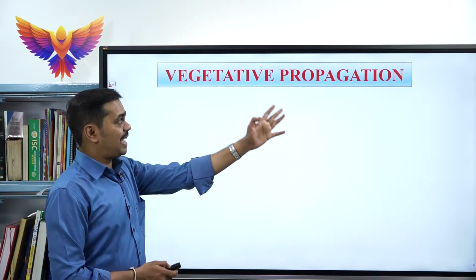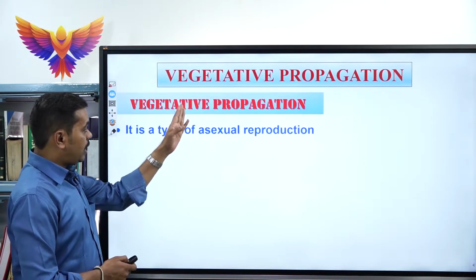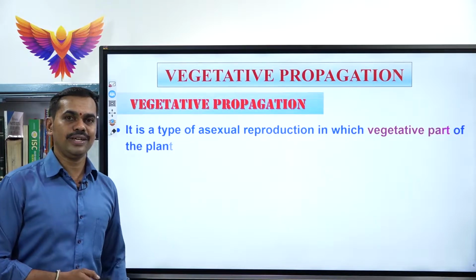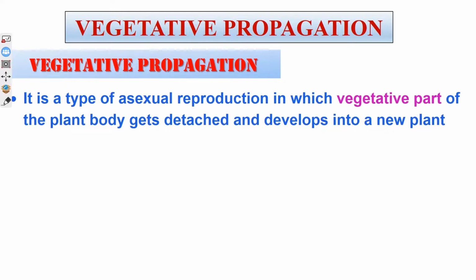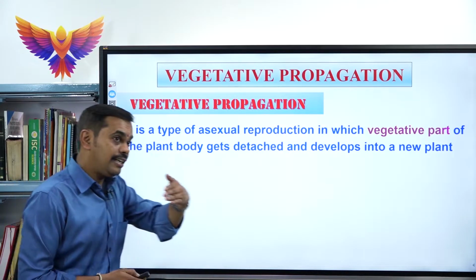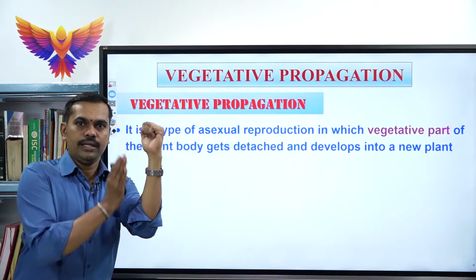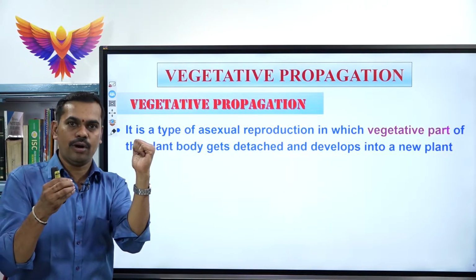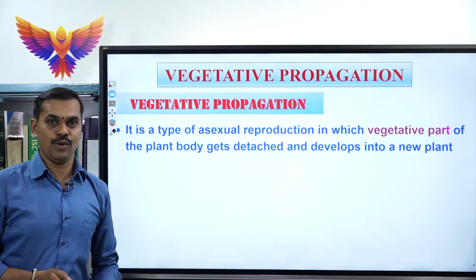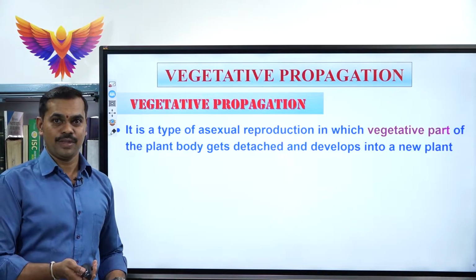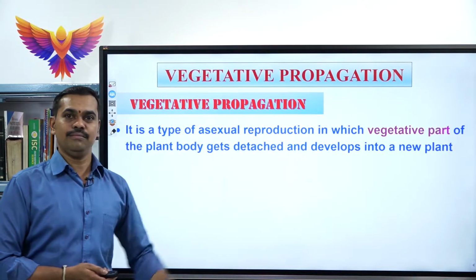Now, let us learn what exactly vegetative propagation is. How exactly can we define it? Actually, it is a type of asexual reproduction in which the vegetative part of the plant body, not the reproductive part, only the vegetative part, gets detached from the parental body. Imagine this is a plant body, this is the vegetative part, and this vegetative part detaches from the parental body. The detached vegetative part can develop into a new individual, without the formation or fusion of gametes. Under asexual reproduction, a new organism develops.